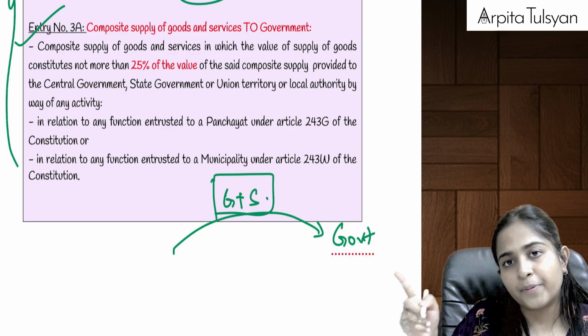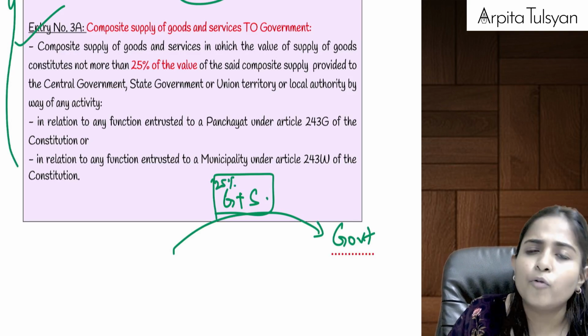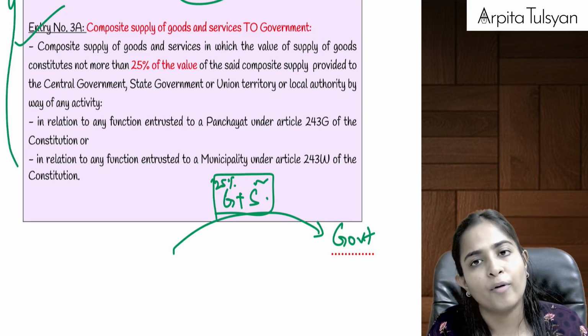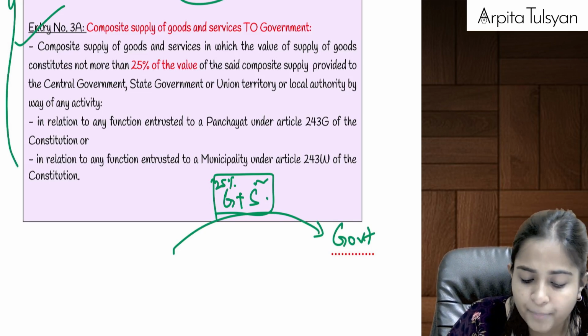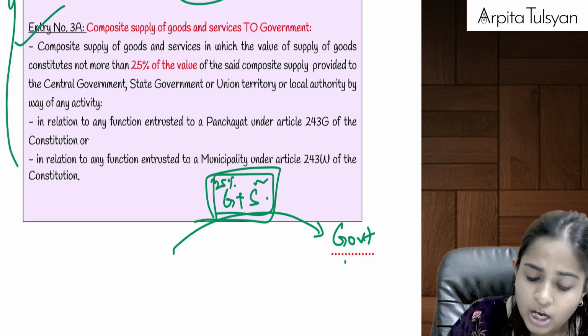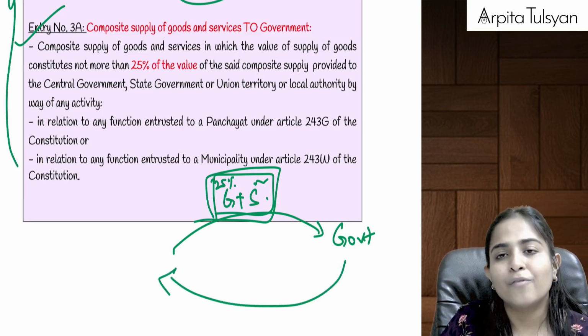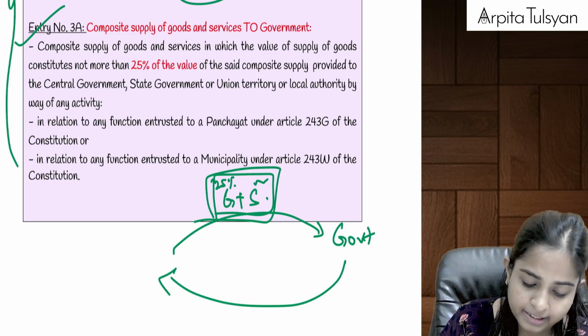Above one was 100% labor, this one is a composite of goods and services, where the composition of goods is maximum 25% and the balance is service. It means the major portion that I am providing to the government is in the form of service only, and only 25% of the total value belongs to the goods. In that case, whatever consideration the government pays me will be totally exempted from GST. Okay, example.